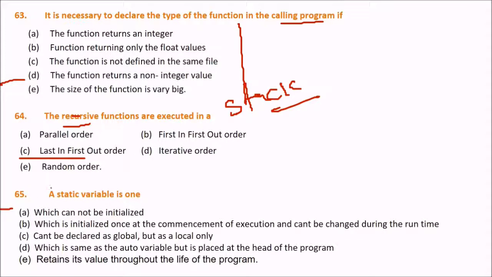Next is 65. A static variable is one... What answer are you judging here? The answer is E. Retains its value throughout the life of the program. This is a static variable.